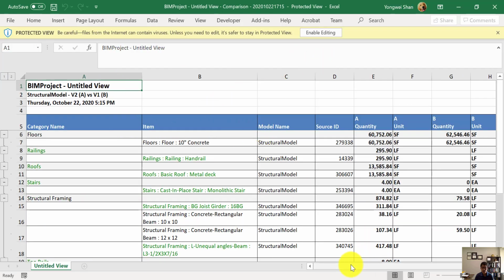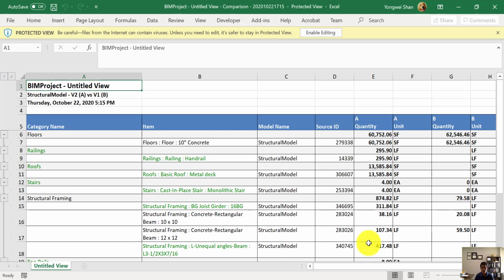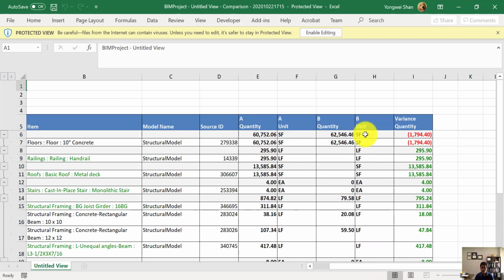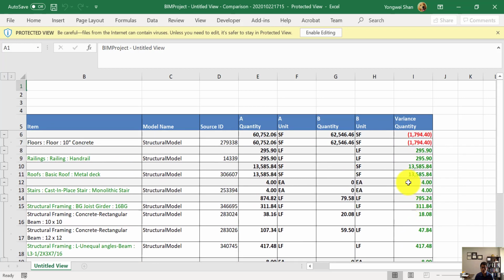So this is the updated Excel spreadsheet, which is the structure model version 2 versus version 1. And you can see for both cases, those added elements or the quantities have changed. They are all shown in this table. Model A and model B, you can see exactly the variance between those two quantities. By using this approach, you can know exactly how the change orders have impacted your estimates.